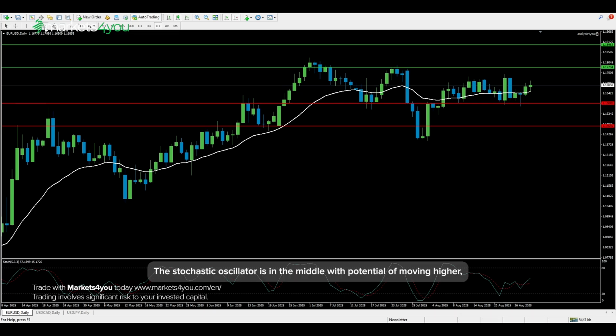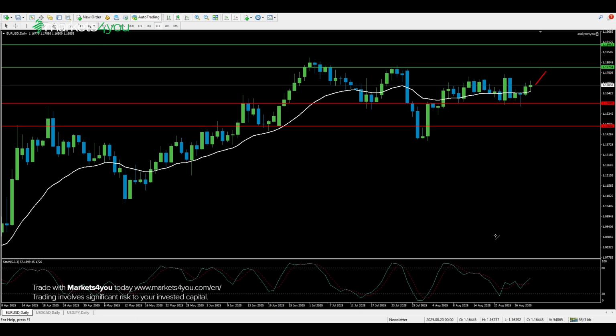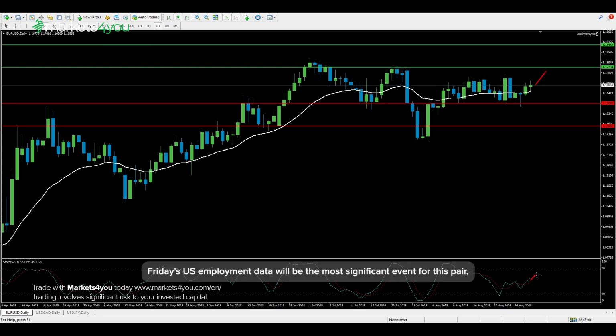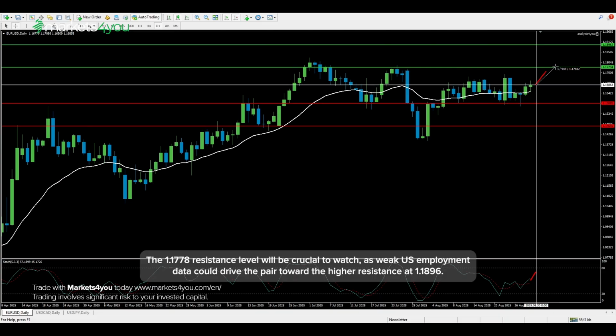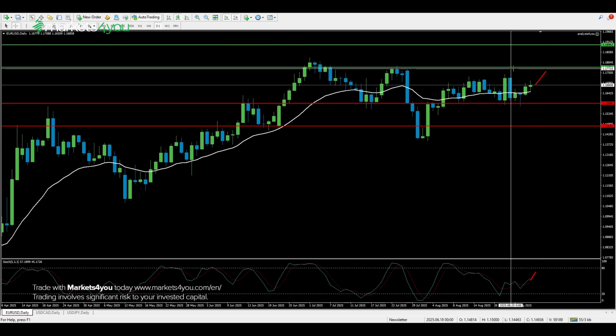The stochastic oscillator is in the middle with potential of moving higher, suggesting the consolidation phase may be ending with upward momentum building. Friday's US employment data will be the most significant event for this pair, as it could influence Federal Reserve policy expectations. The 1.1778 resistance level will be crucial to watch, as weak US employment data could drive the pair toward the higher resistance at 1.1896.